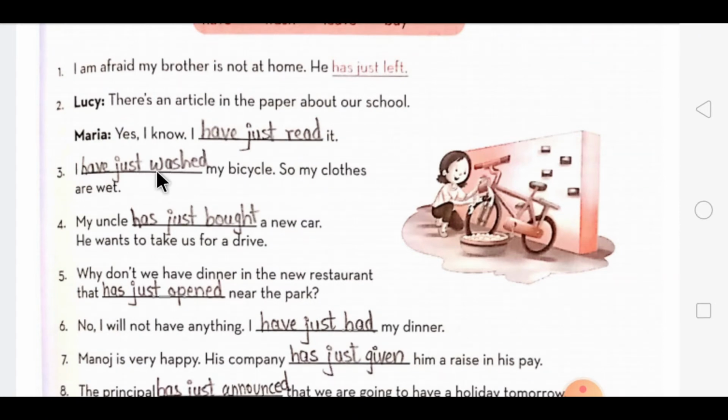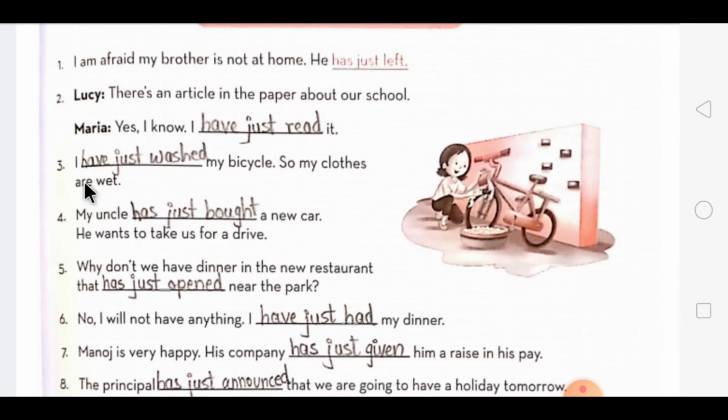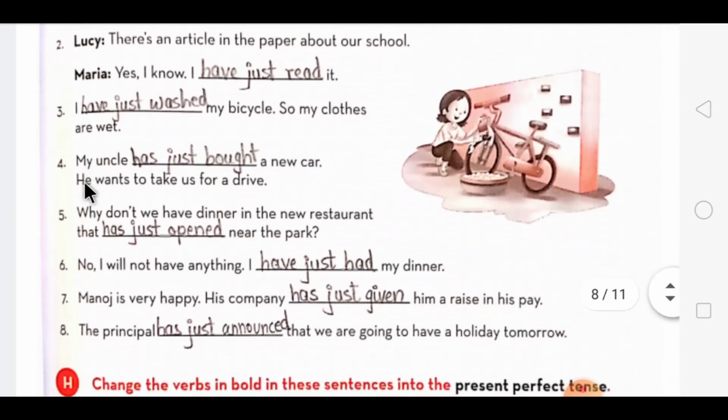V3 form will be washed my bicycle, so my clothes are wet. Then fourth one, my uncle. With my uncle singular you have to use has, then just will be added, and by V3 form will be bought a new car. He wants to take us for a drive.